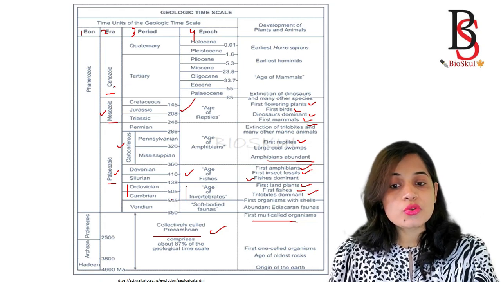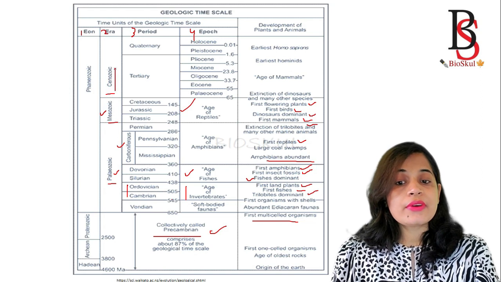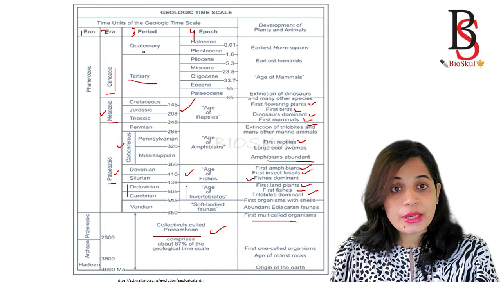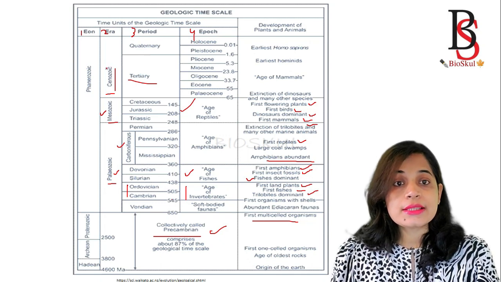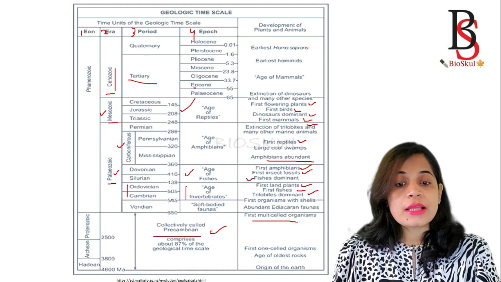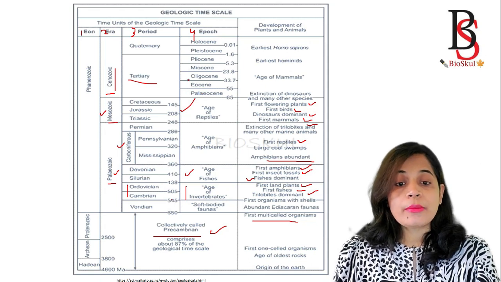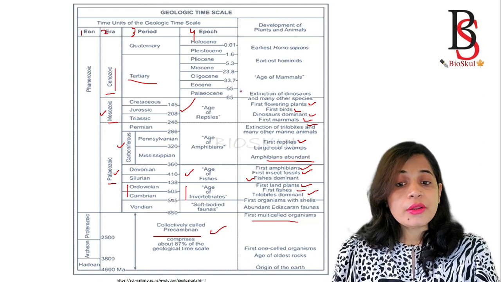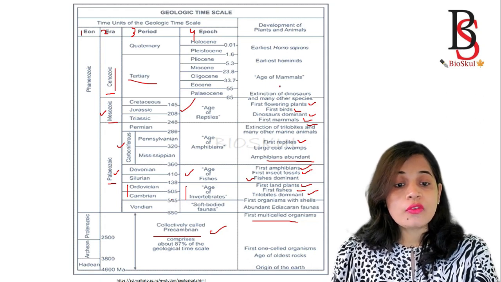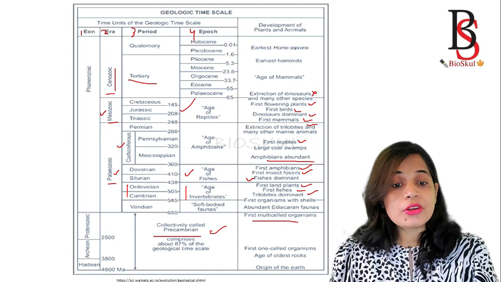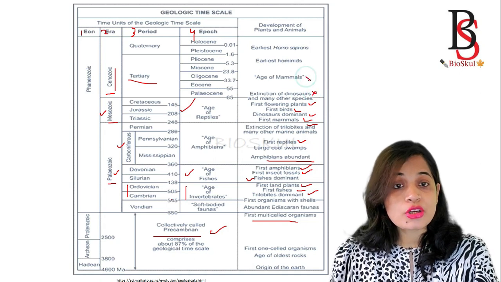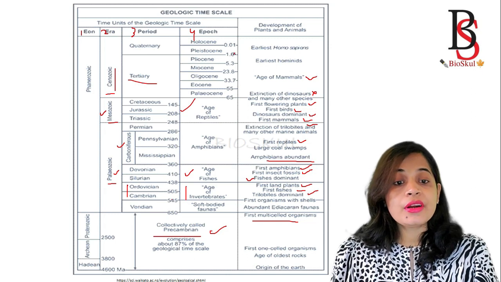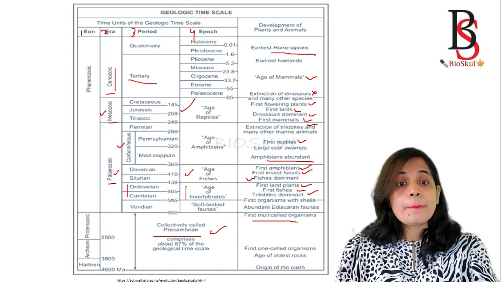Next comes the Cenozoic era. The Cenozoic era is divided into two periods, that is the Tertiary period and the Quaternary period, and this era has 7 epochs. Okay, these are the Paleocene, Eocene, Oligocene, Miocene, Pliocene, Pleistocene and Holocene. During this period there is the extinction of dinosaurs, and this period is known as the age of mammals. The Tertiary period is known as the age of mammals, and in the Quaternary period the Homo sapiens were found.